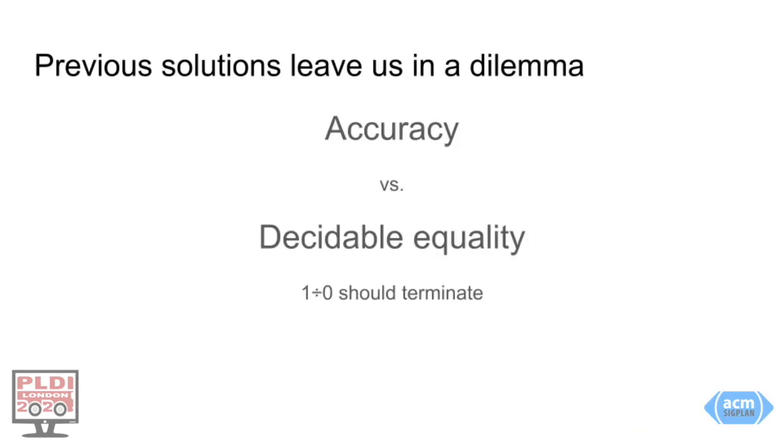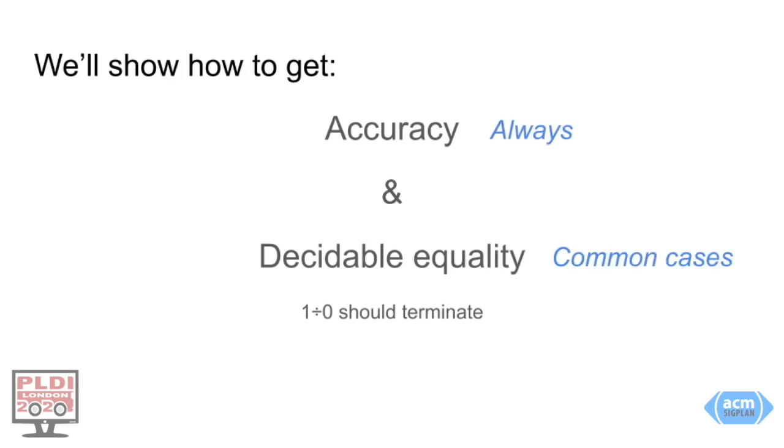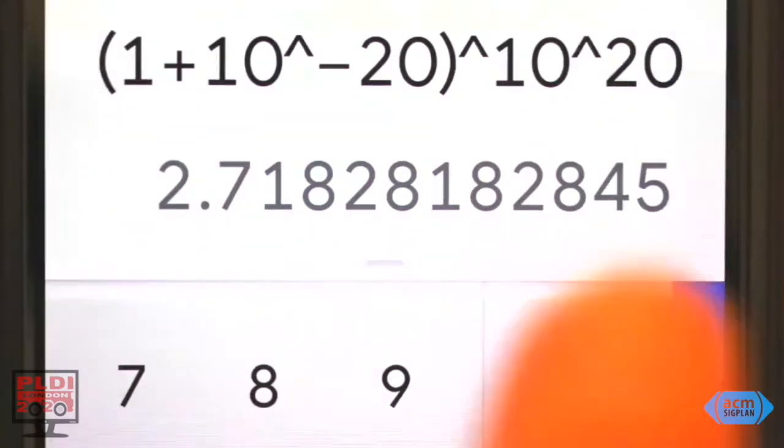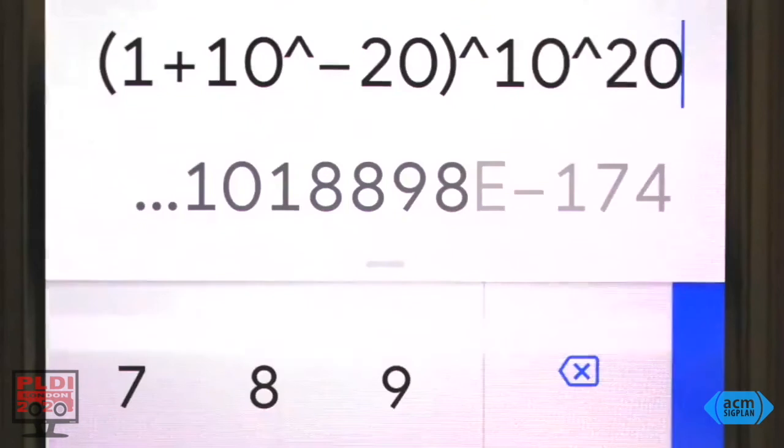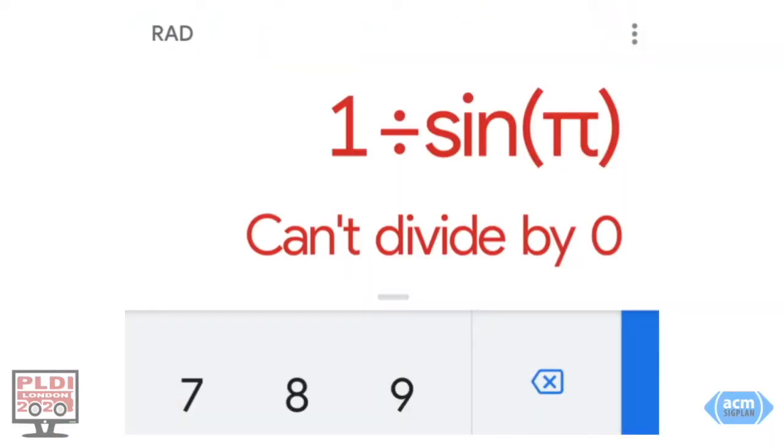There are known solutions to this, but they usually come at the cost that equality is no longer decidable, which means that, for example, 1 divided by 0 will end up failing to terminate. We'll describe an approach that always preserves expected mathematical properties and can produce arbitrarily accurate approximations, as you see here, but that also commonly provides decidable equality, as you see here.